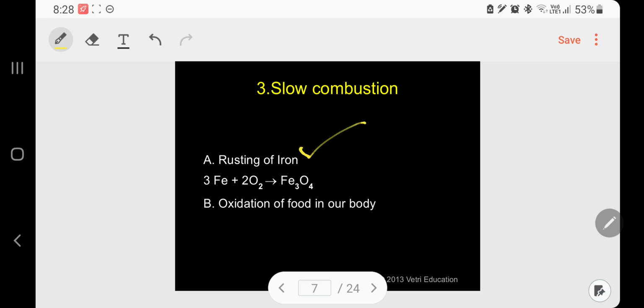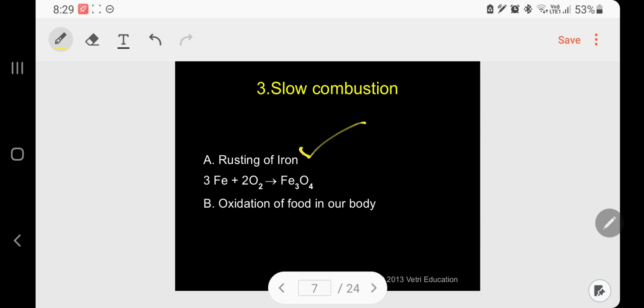That you can see directly near a newly constructed building. Normally, an iron rod is black in color. During construction, sometimes for months together, the rod is kept outside in the atmosphere.